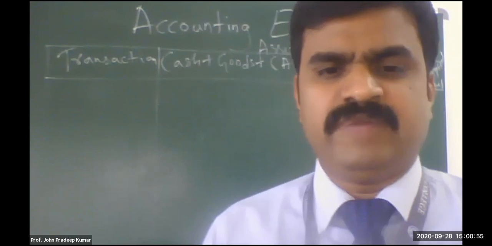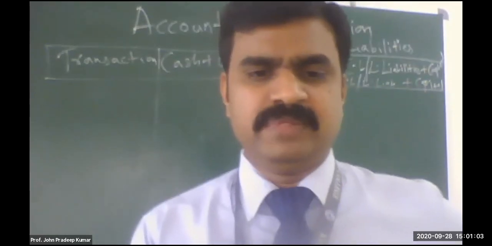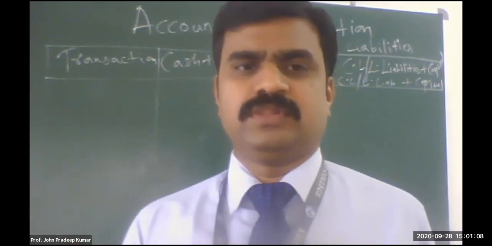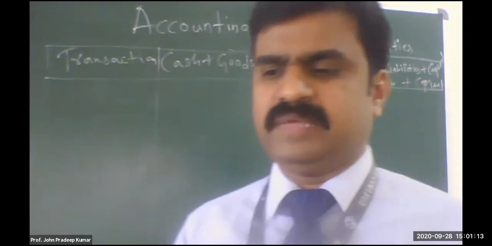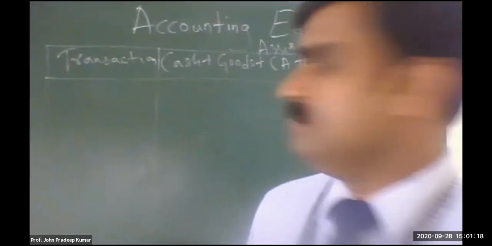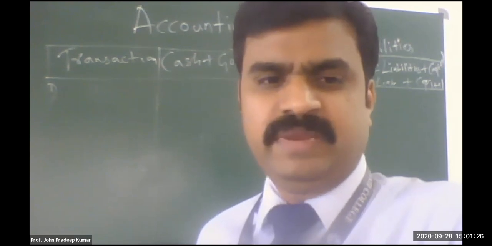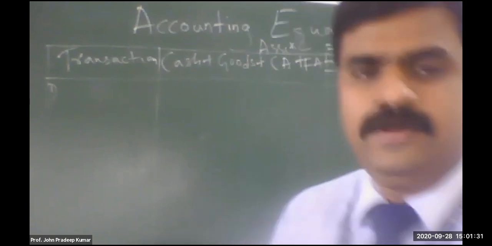We'll go. So the first transaction says: A started business with cash 1 lakh. Always remember, you should say what is coming in and who is giving it. So what is coming in now to the company? Cash is coming in. Cash account, debtor to capital account? We are not doing British accounting, we are doing American now. We are doing it in terms of assets and liabilities. So now, what is the transaction?